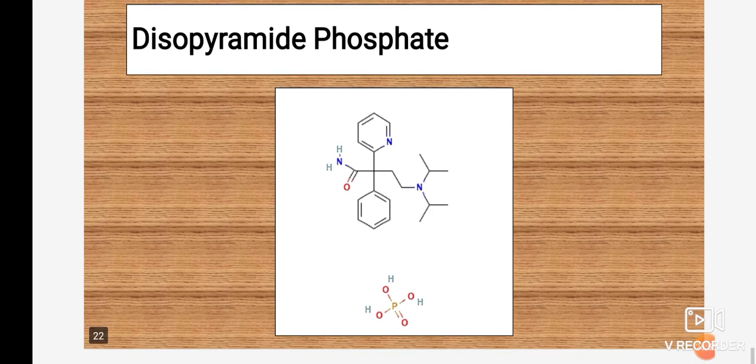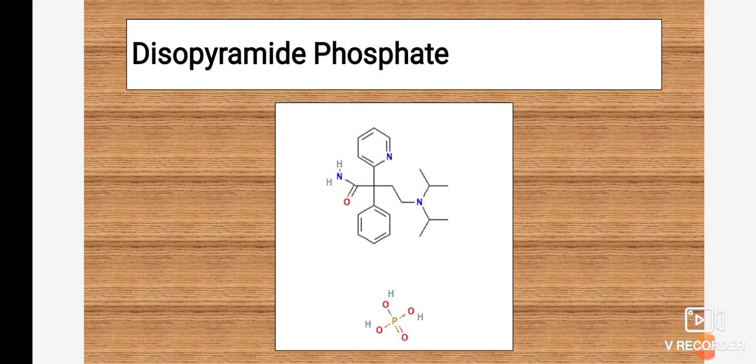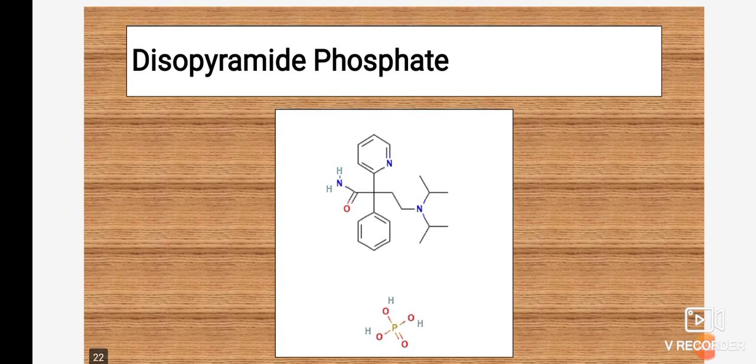Then mainly it is used in arrhythmia, and from a chemistry point of view you have to give information related to the functional group, the different side chain substitutions, and the main nucleus present in the structure. So the remaining points we'll see in the next lecture.